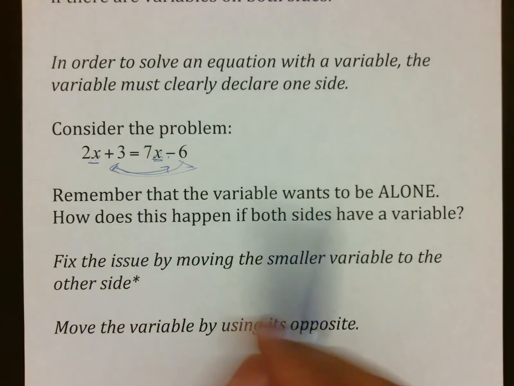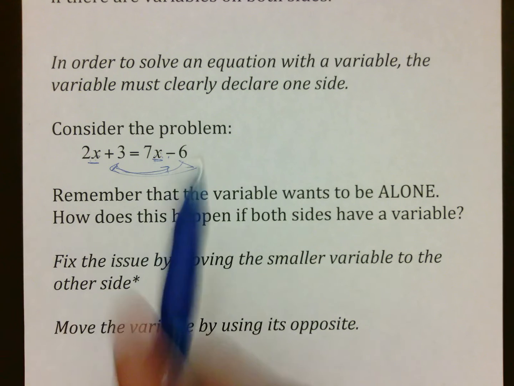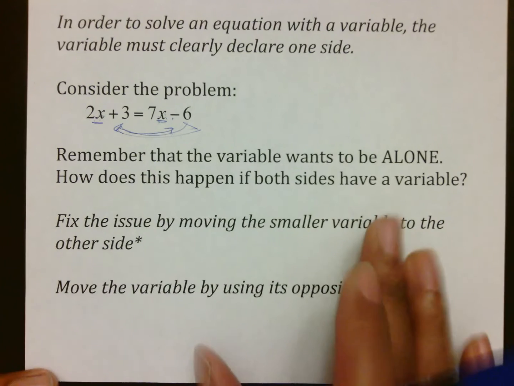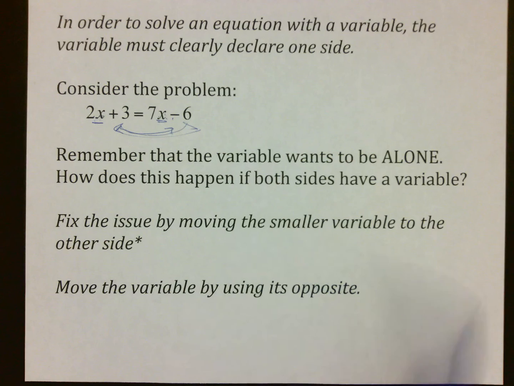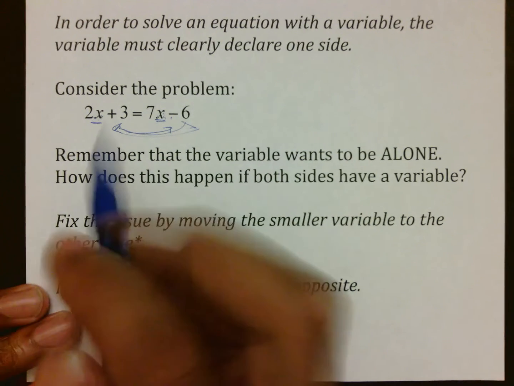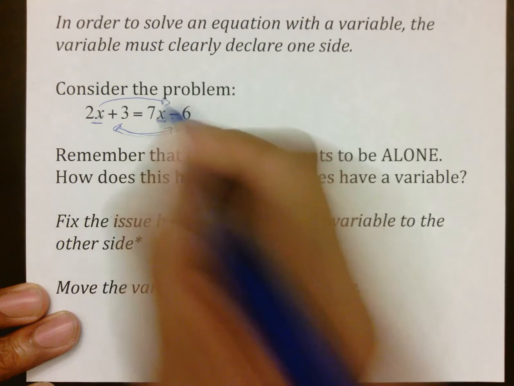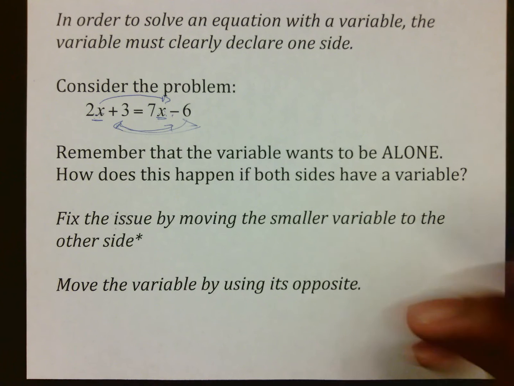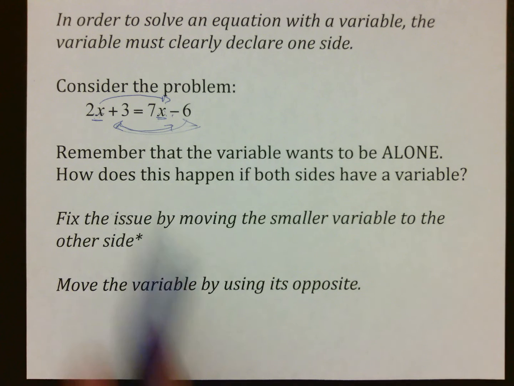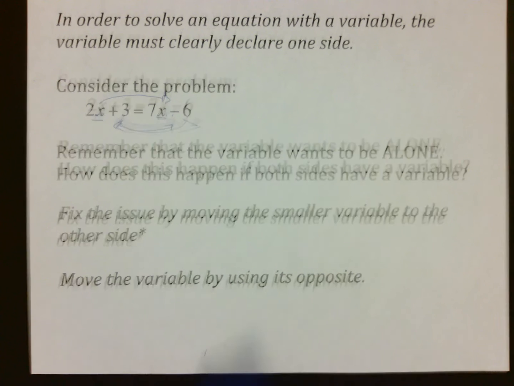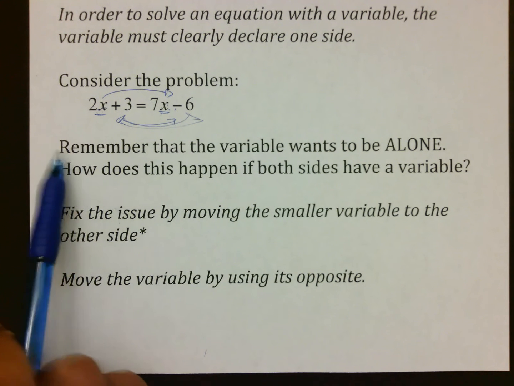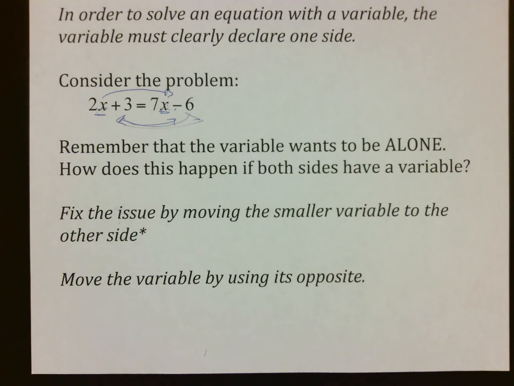So again, if you remember that the variable wants to be alone, you cannot do it if both sides have a variable. So we fix the issue by moving the smaller variable to the other side. For example, in this case, 2x is smaller than 7x, so we would actually start out by sending 2x over here, and then we solve the problem as usual. And the way we move the 2x is by using its opposite. For example, this is a positive 2x, so we would use a negative 2x, and that is it. And that's pretty much the notes you need.